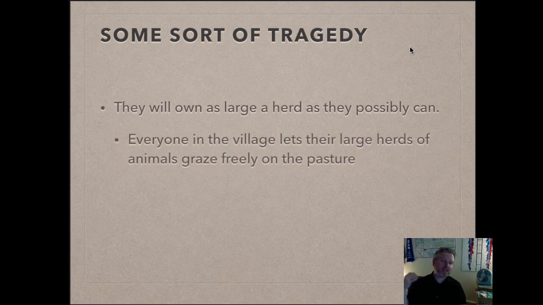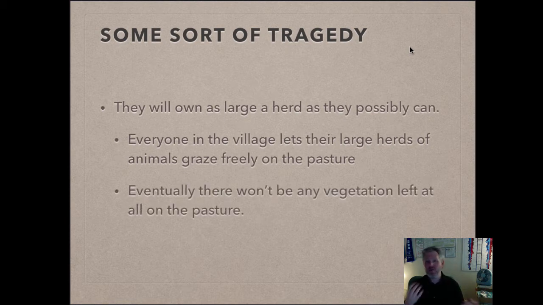Everyone in the village lets their large herds go and graze freely on the pasture. In fact, they compete to try to get there earlier and earlier in the day so that their herd has more time to graze on the land. Well, eventually, if you don't let the grass have time to grow back, there's not going to be any vegetation left at the pasture, and all your cattle are going to start to starve or die. All right, so that was what Hardin called the tragedy of the commons.